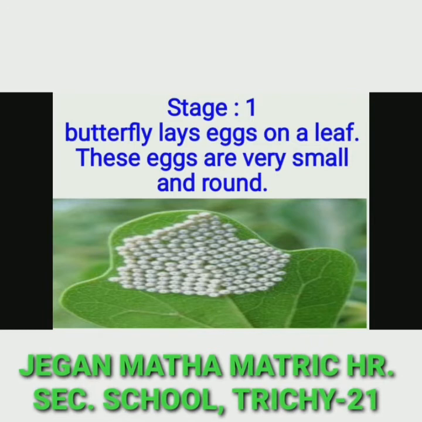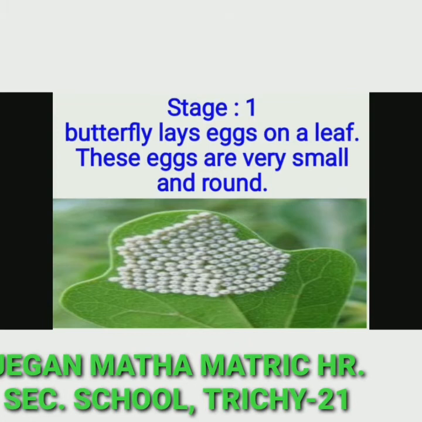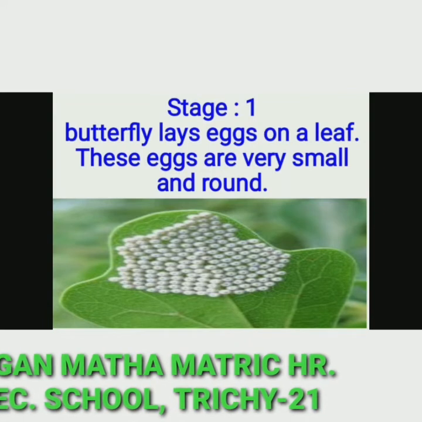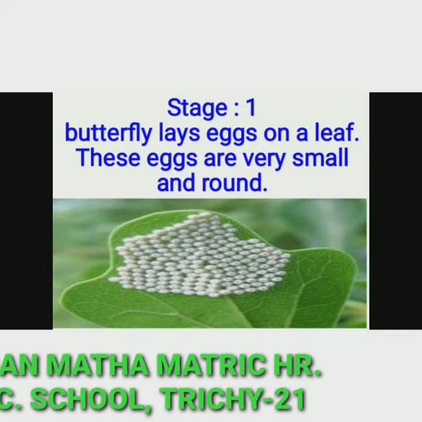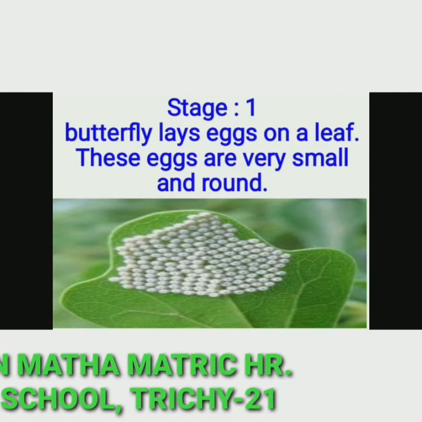In the first stage, a butterfly lays eggs on a leaf. These eggs are very small and round.